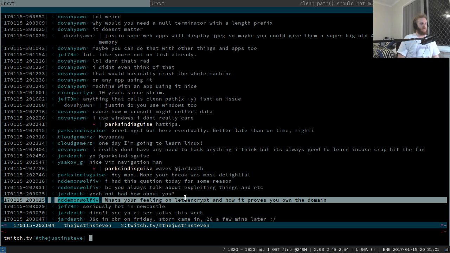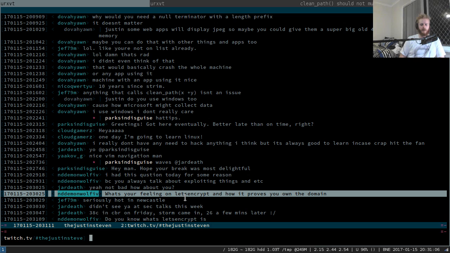How do I feel about Let's Encrypt and how it proves you own the domain? I haven't had a good enough look at exactly how it does the proof. I know a lot of smart people have undoubtedly looked. Yes, I do know what Let's Encrypt is.